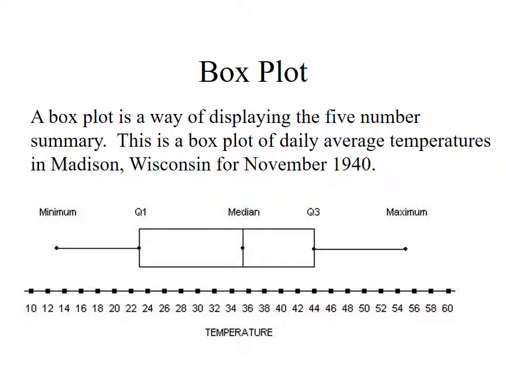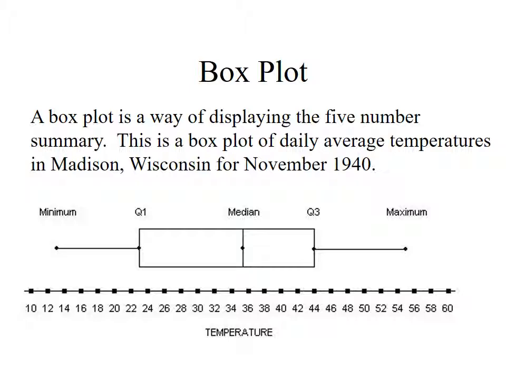So now I want to display this. All right, it's fun to look at numbers. I mean, hey, we all love looking at numbers all day long, but the human mind is far, far better at learning from graphs and diagrams and figures and plots and all those sorts of things. One of the most useful kinds of plots we have is called a box plot, and it's a way of displaying a 5-number summary. So it goes from the minimum on the far lower side here.